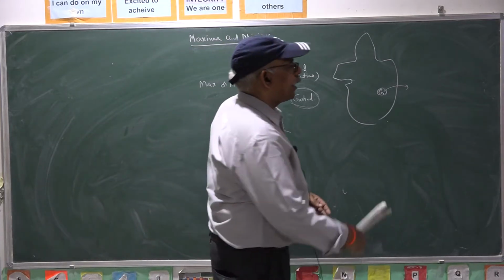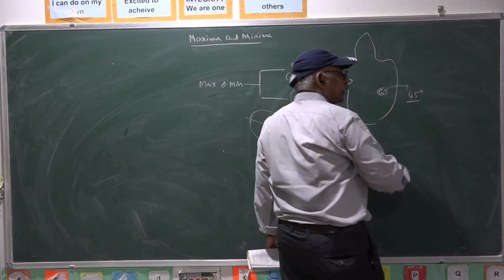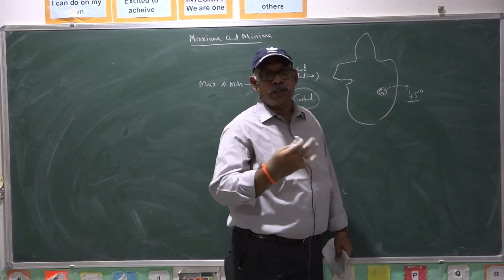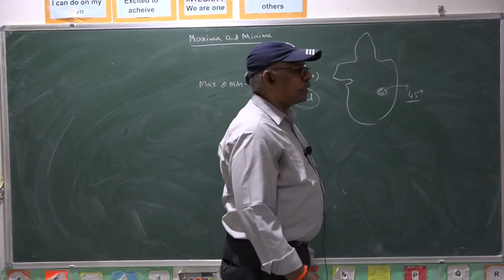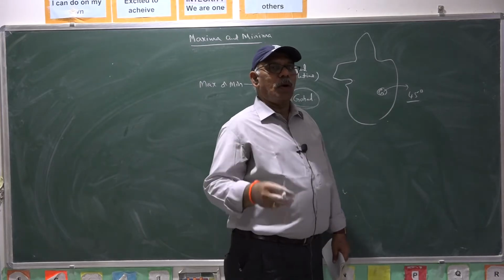So, you may experience 45 degrees at Rentachintala of Guntur district. That is the maximum temperature that we experienced in the Guntur district. That is the local maximum temperature.